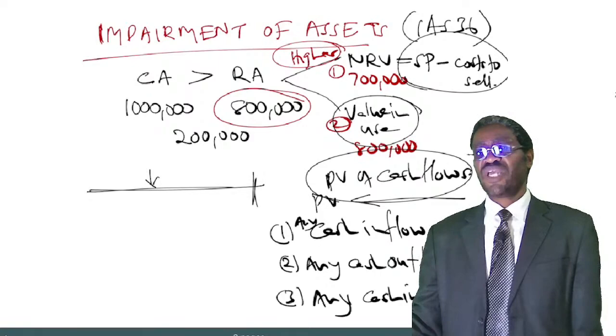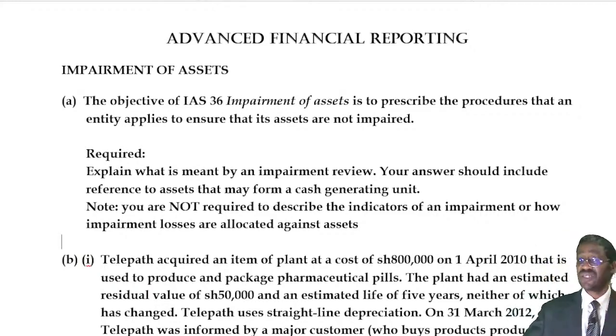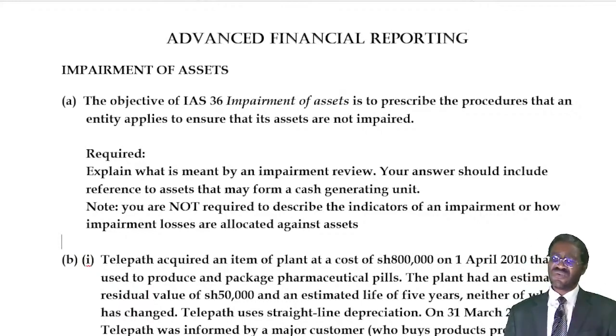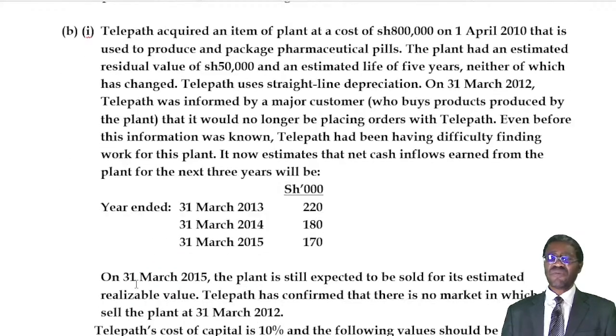That is it. For the other part of the question, I have not talked about it for now. The question goes on to say your answer should include reference to assets that may form a cash generating unit. I'll remind you first what a cash generating unit is. Then the other part also says you are not required to describe the indicators of impairment. We shall discuss that later. Okay, don't panic. That one we can do later. Number B1 is the one I want us to do.